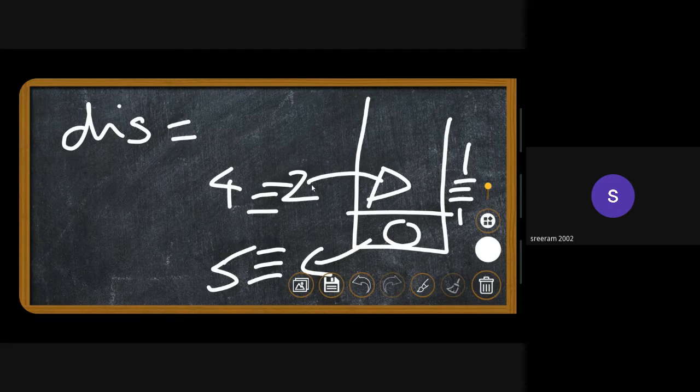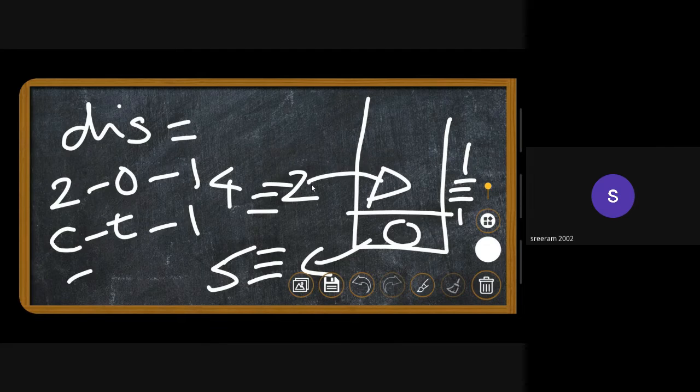So the distance will be 2 minus 0 minus 1, which is the current index minus the index of the topmost element present inside the stack minus 1. So in this case, the distance is just 1.